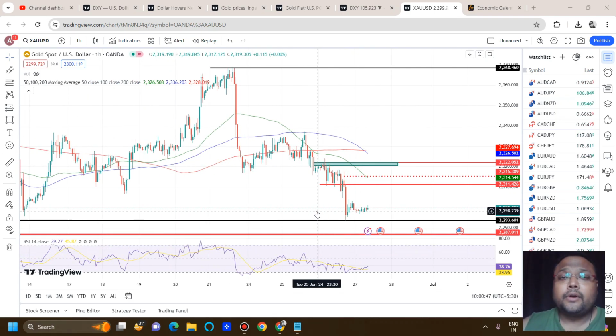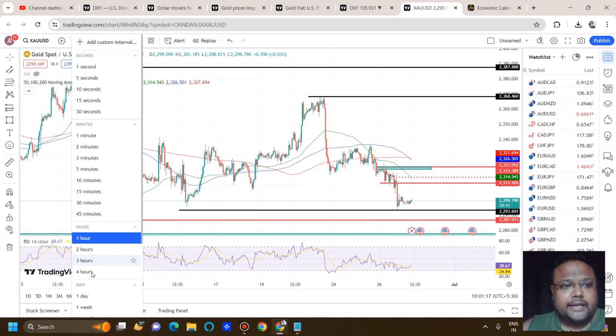And today, do not make the mistake. Today also we will be following the same strategy that we have been following, level to level, 40, 50 pips, not more than that. Because after PCE data, if the market takes a particular direction, then we can sit on a buy or sell. But at this moment the market is mostly waiting for news, so let's wait for the news, and then we will think about a position that we can hold for the next few days.